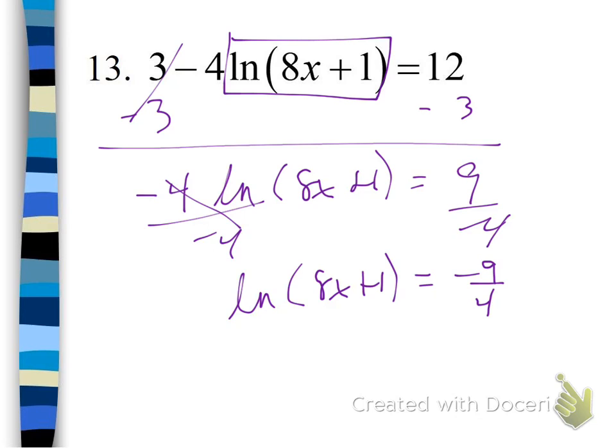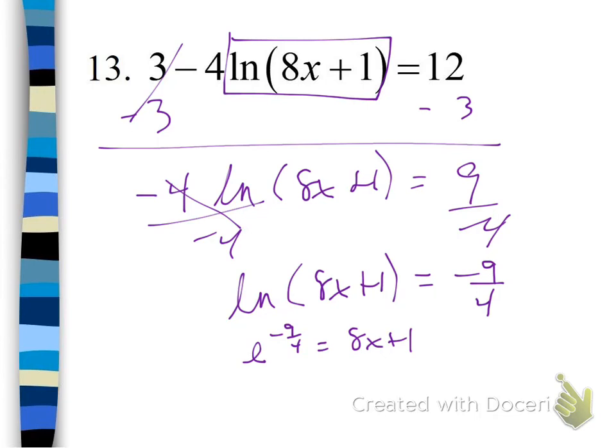Now, you do not have a logarithm on both sides in which to drop. And you cannot evaluate the natural log of 8x plus 1, so we need to write this in exponential form. Base stays base, so e to the negative 9/4 equals 8x plus 1. So you've got to be careful when you type in e to the negative 9/4. But we want to type that into our calculator, get that value, and then we're going to subtract 1 from it, and then divide by 8, right? We're just going to mentally solve for x here.